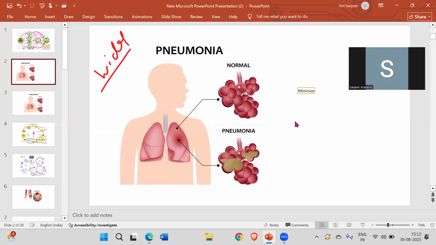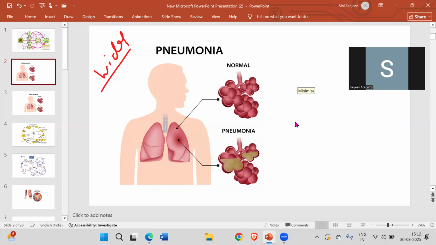In the lungs there are small tiny grape-like structures called the alveoli, which store the oxygen. When this bacteria invades the alveoli, it creates fluid in those sacs, and because of that we feel breathing issues.